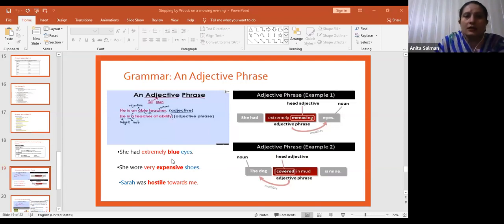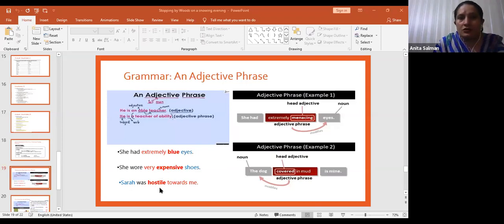So extremely blue is an adjective phrase which gives more information about eyes, right? Eyes is a noun. Now the next sentence, she wore very expensive shoes. What is very expensive? It is giving information about shoes, what sort of shoes she is wearing, right? So very expensive is an adjective phrase.